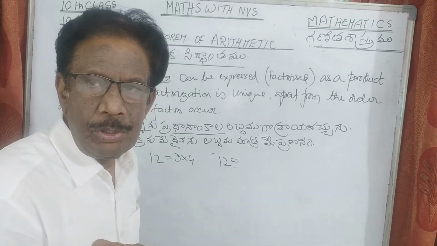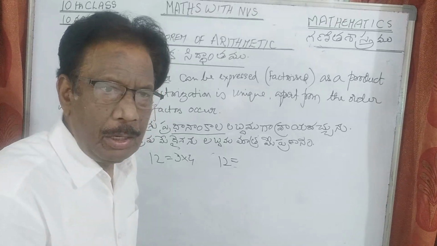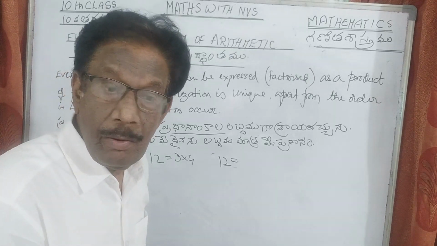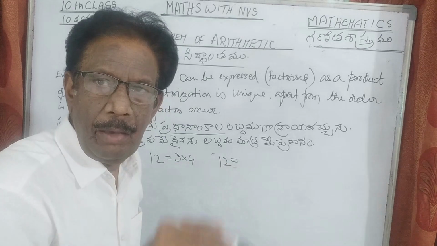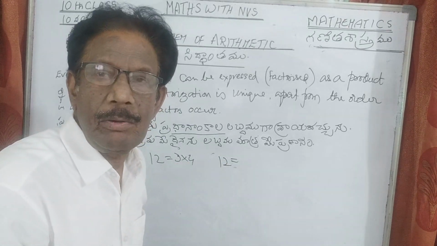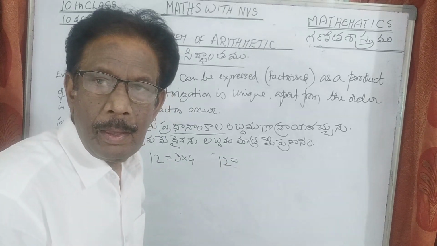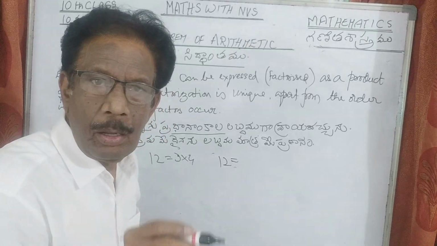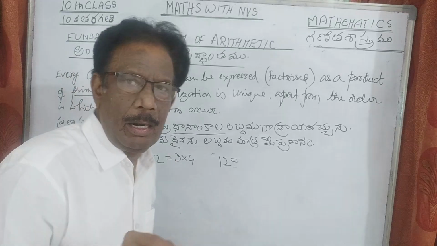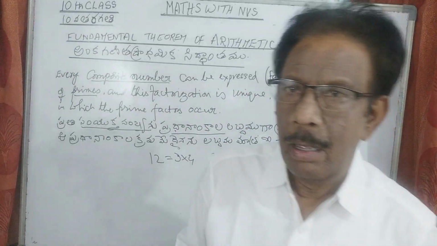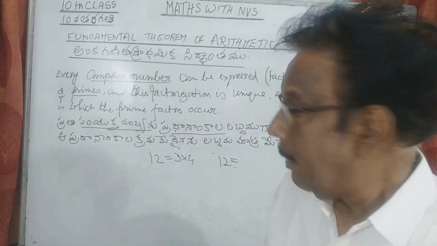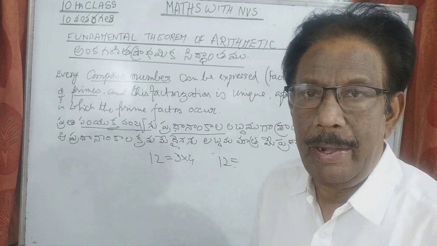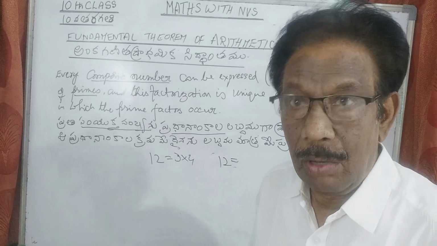If it is 0 in the units place, it will be divisible by 10, and it is divisible by 5. Like that, if any even number is there, it is exactly divisible by 2. Understand? So there are some rules regarding divisibility. You already studied earlier, and with that you can assume which prime number can divide it, which may be the factors. You have to think of it.